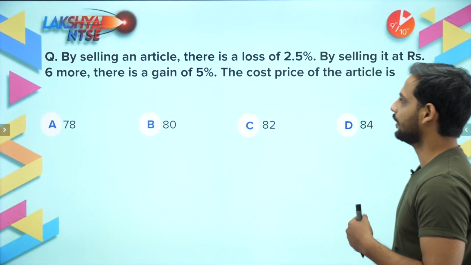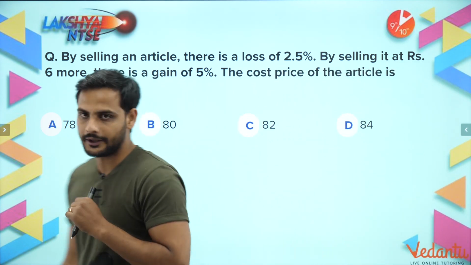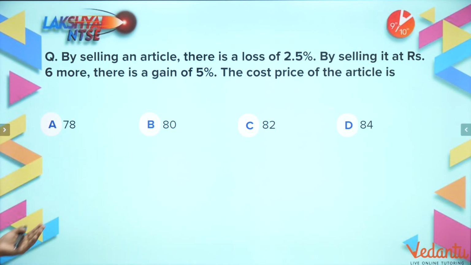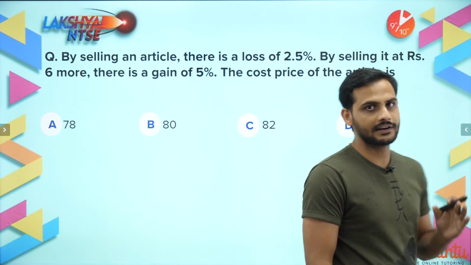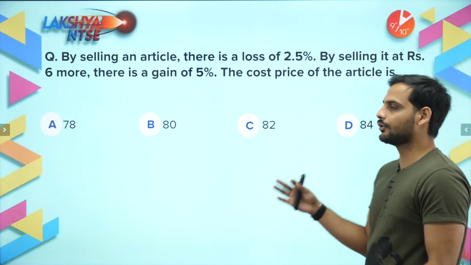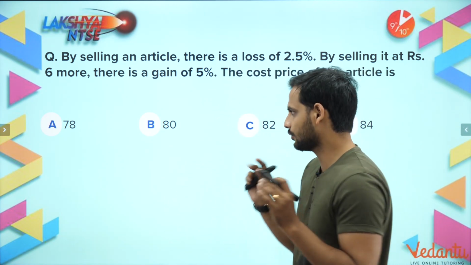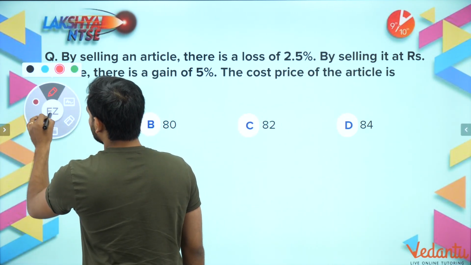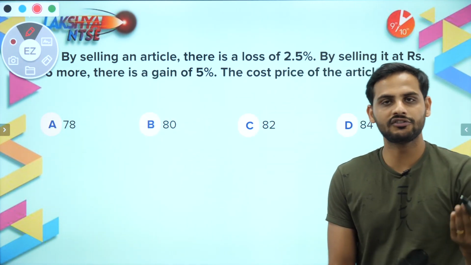So the first question was, by selling an article there is a loss of 2.5%. Then by selling it at rupees 6 more, there is a gain of 5%. Find out the cost price of the article. Now, as you can see, cost price would have been fixed only. Cost price must be fixed. If you solve by normal mathematics, you can solve it, but I am trying to tell you how to do it with a shortcut.